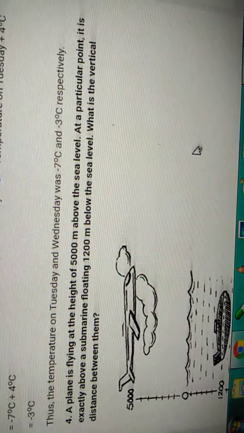The next question is, a plane is flying at the height of 5,000 meters above the sea level. At a particular point, it is exactly above a submarine floating 1200 meters below the sea level. What is the vertical distance between them?